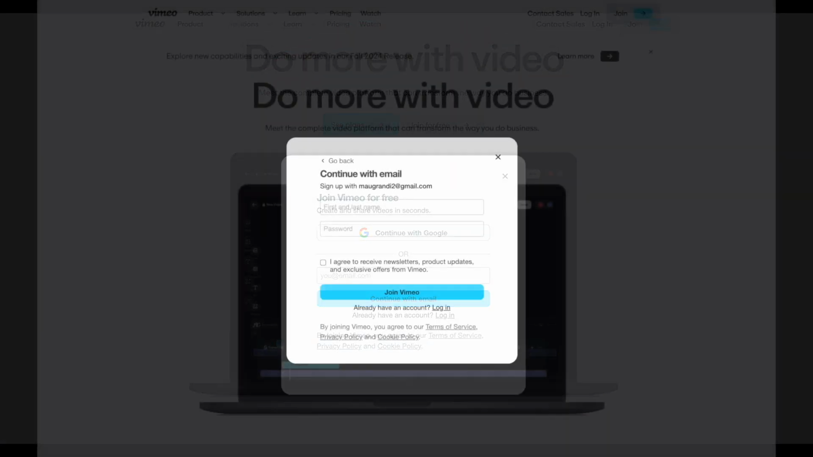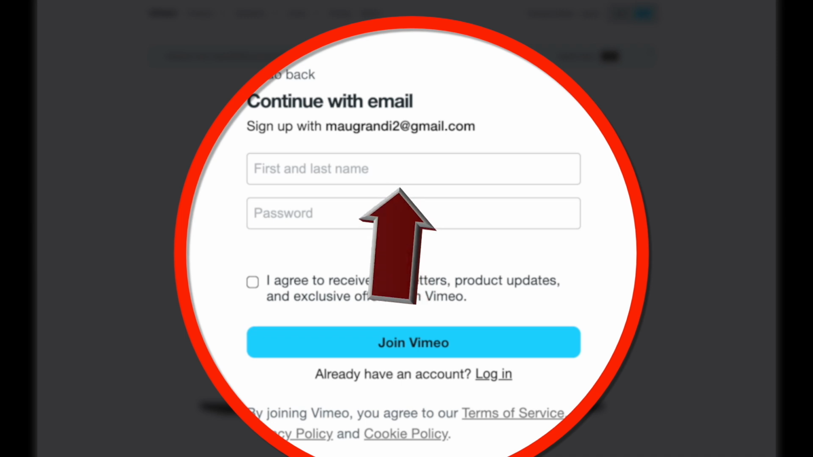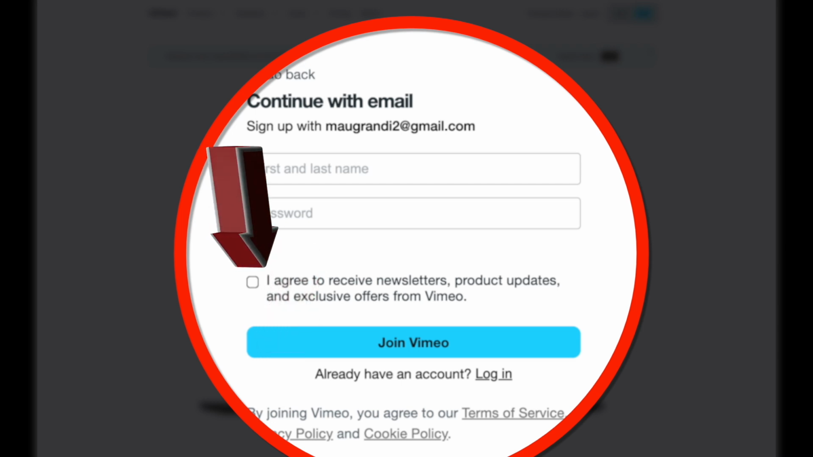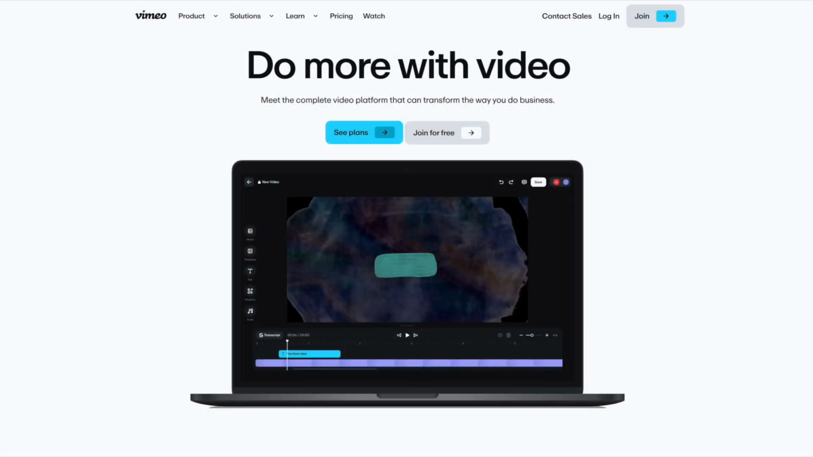You'll see the next screen. Fill in your first and last name. Create a password. Make sure to save your email and password somewhere safe. Complete the form as required. Click Join Vimeo. You're now registered on Vimeo.